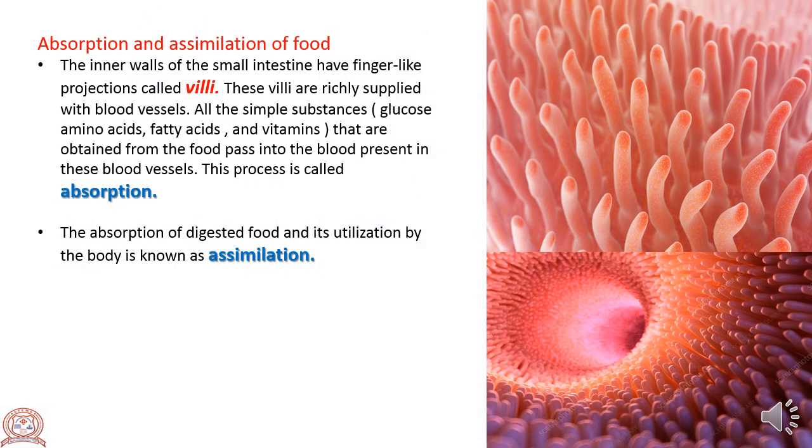Next is absorption and assimilation of food. We already learned that digestion is completed in the small intestine, that is, complex substances break down into simple substances. So the body has to transport these simple substances to every other part of the body. So how is it done?